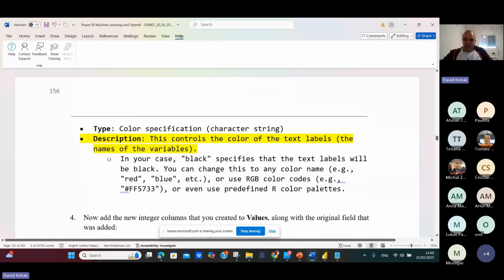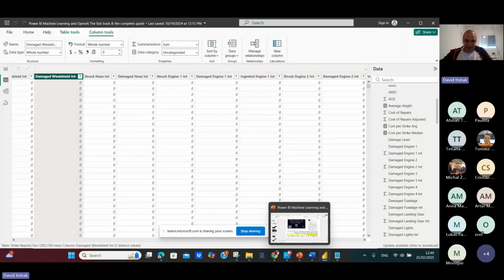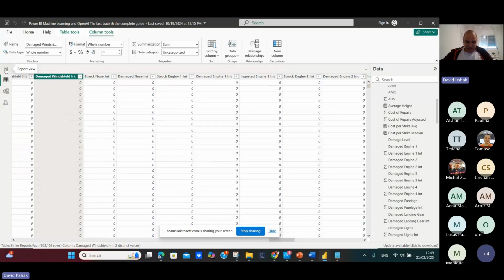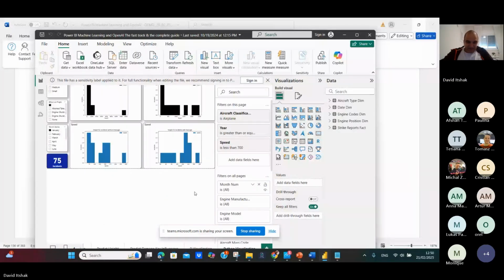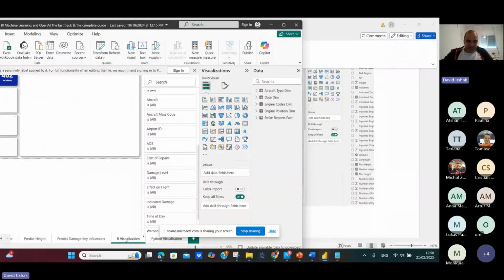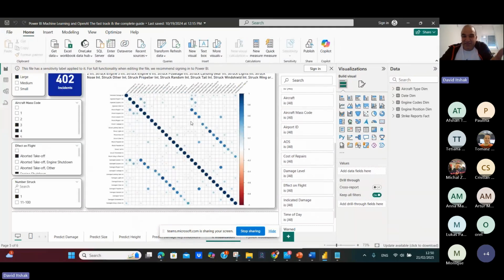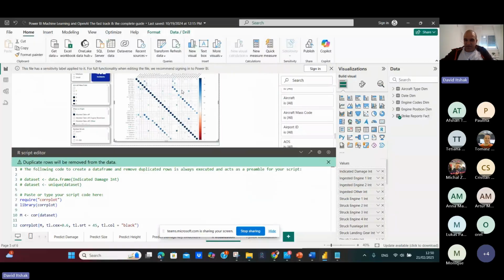It's very, very easy. If you look here, go to our visualizations. You can see here the correlation between all the parameters.